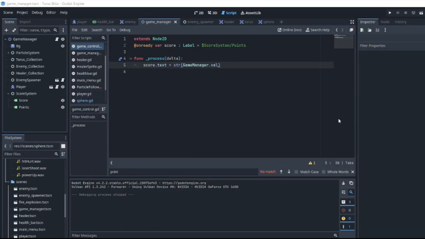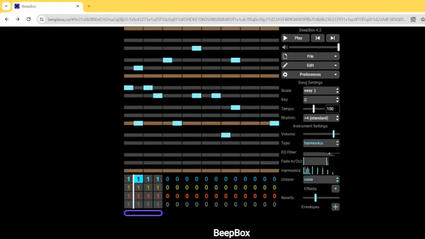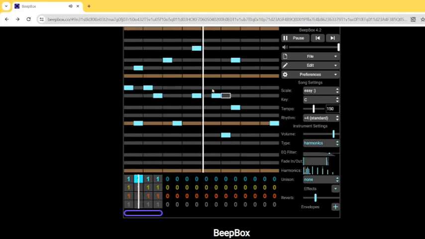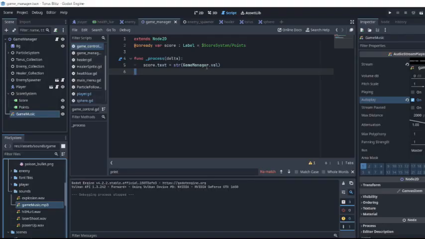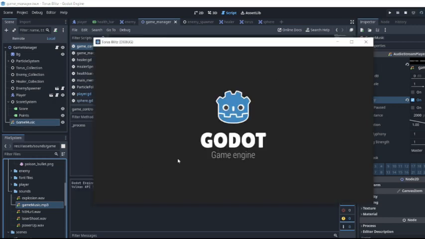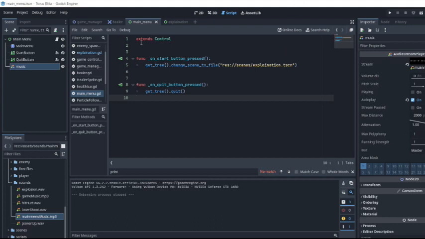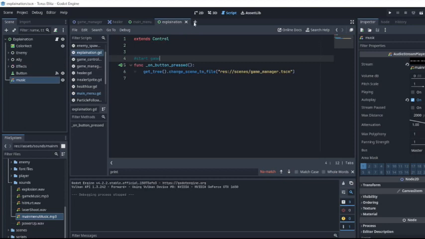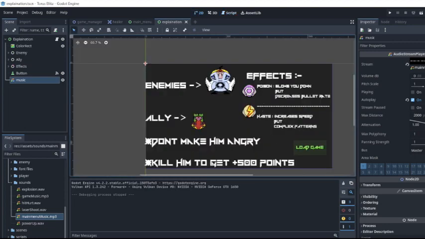Now let's go ahead and add some music to the game. Okay, so I used beatbox to make a simple music for the game. It's not a complex one, okay? This thing will be looping, and yeah, I imported it into the game. Okay, I've added everything. I made a separate music for the main menu and created a simple explanation screen.